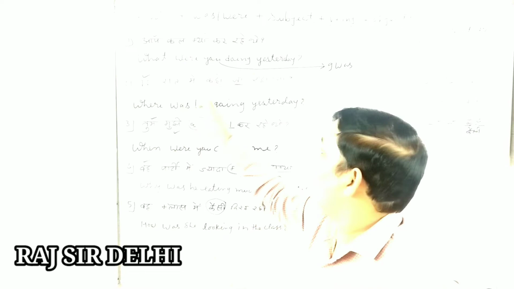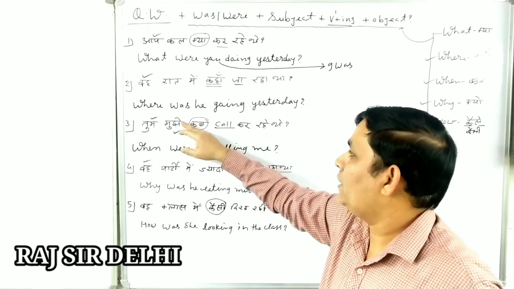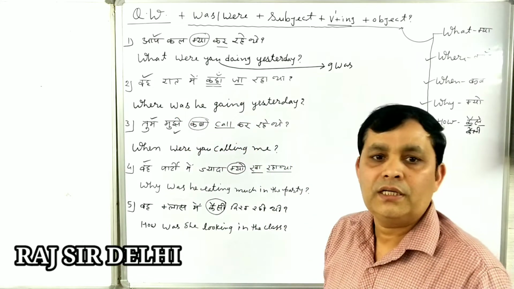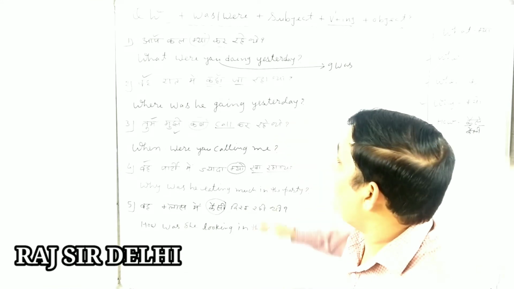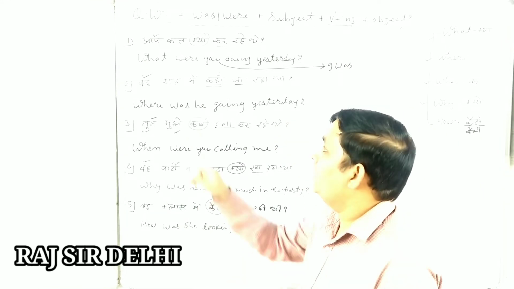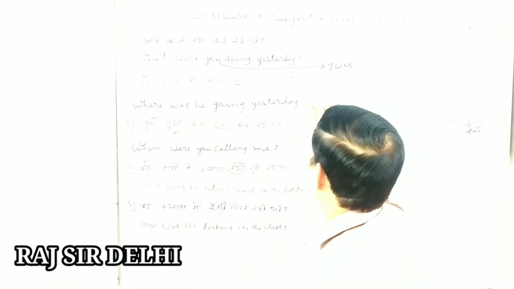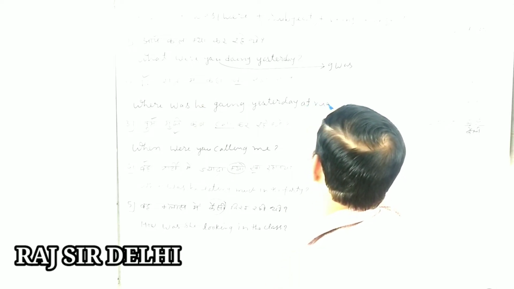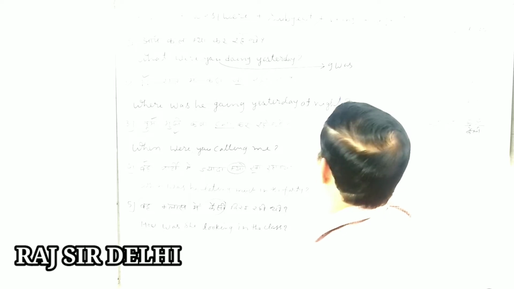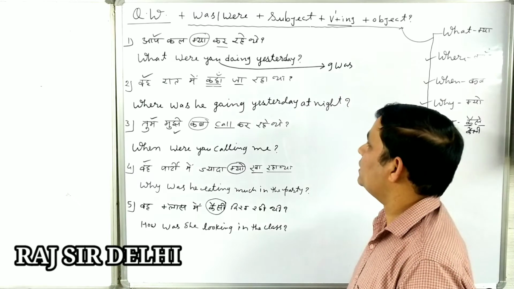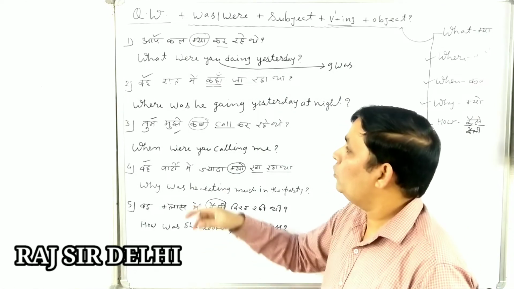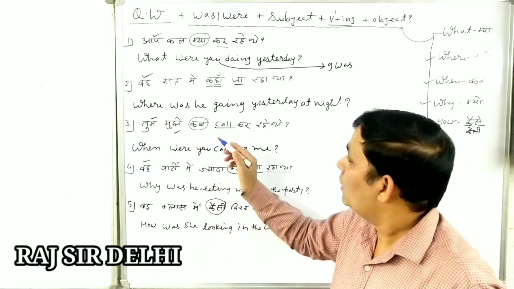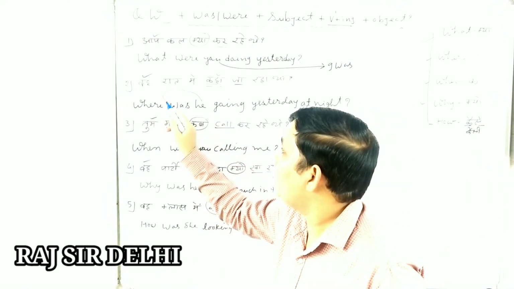Now the second is: Woh raat mein kahan ja raha tha? Where was he going yesterday at night? I haven't written raat mein here, so I mention here at night. Okay, where was he going yesterday at night? So you have to answer, he will come before was.